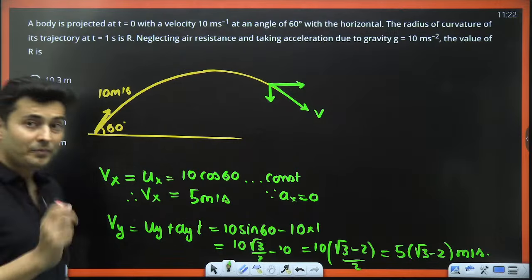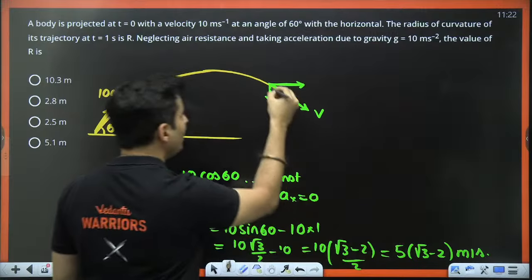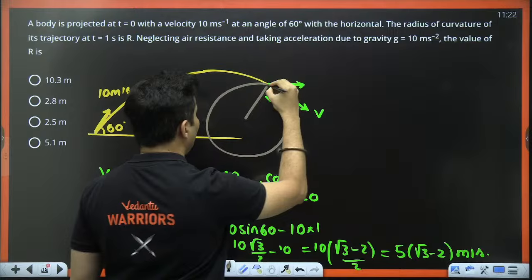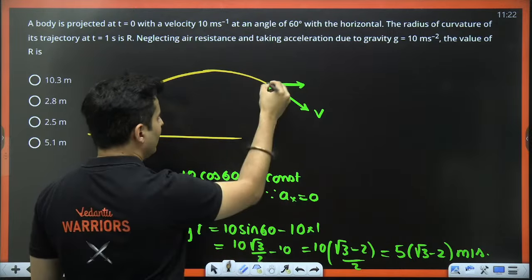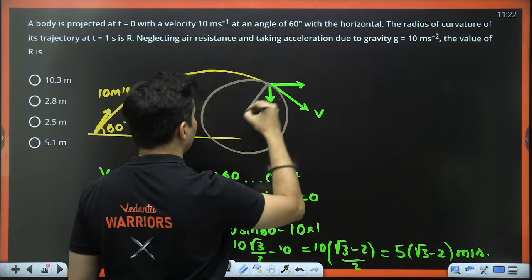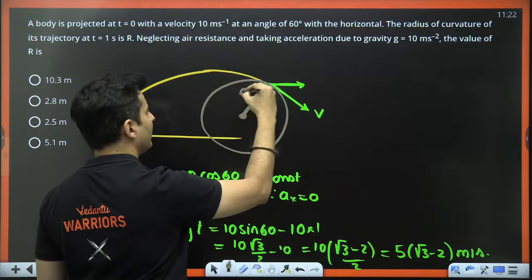Is that right? Now what you need to do? Understand, this is going to be a part of some circle. I don't know which circle. It will have some radius. This is the center, this is the radius.